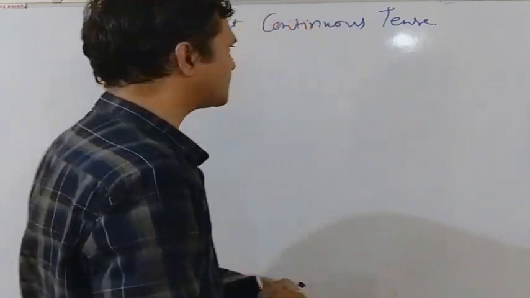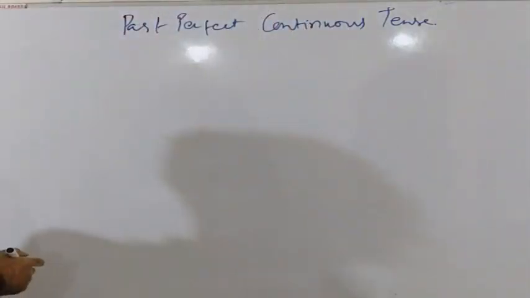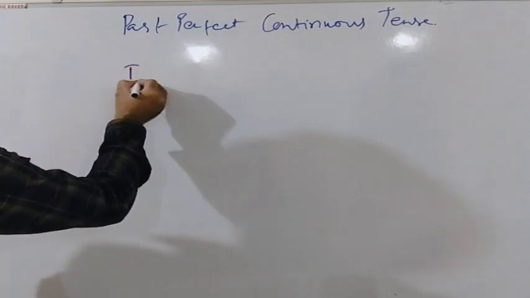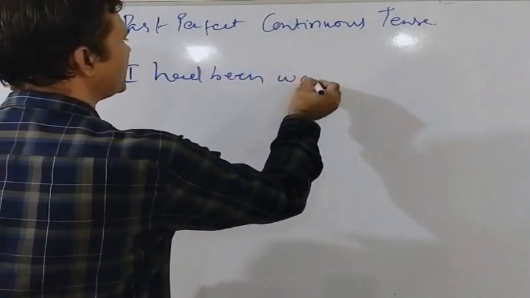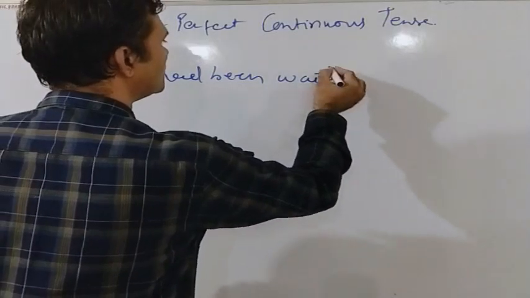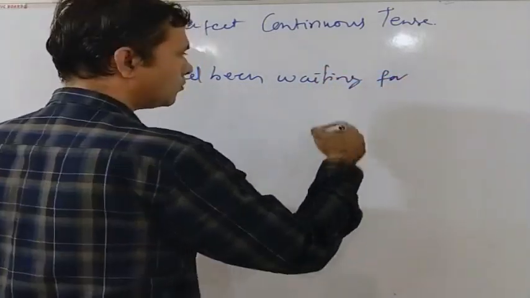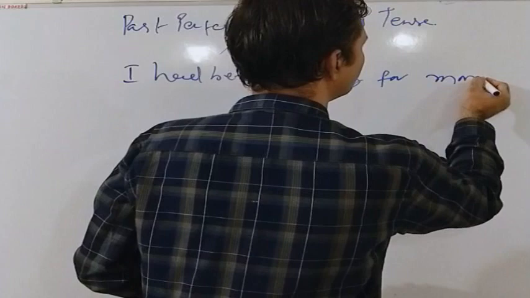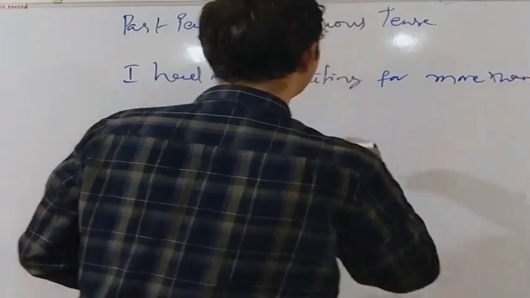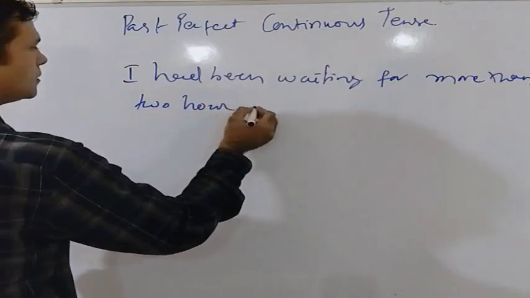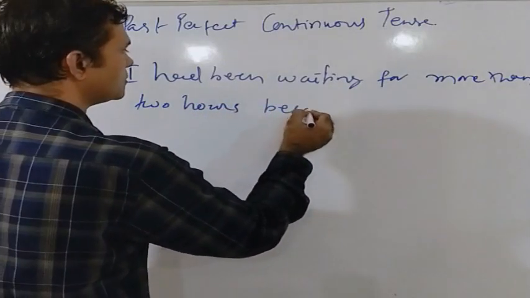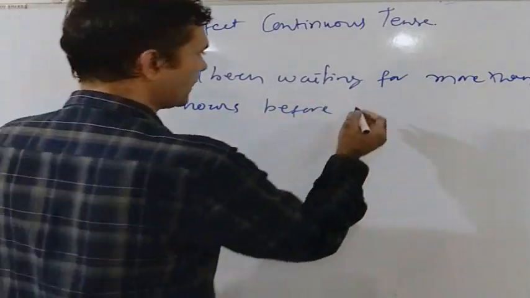An example for the past perfect continuous tense can be: I had been waiting for more than 2 hours before Sunanda arrived.